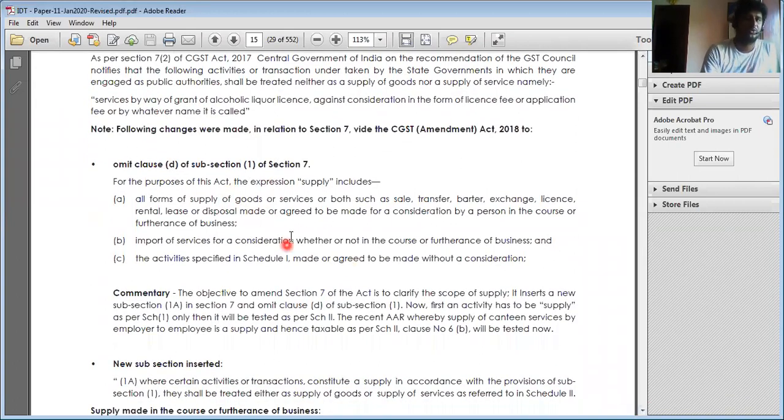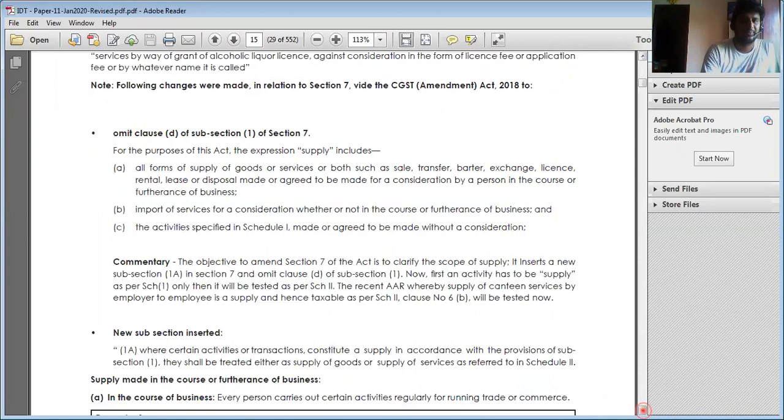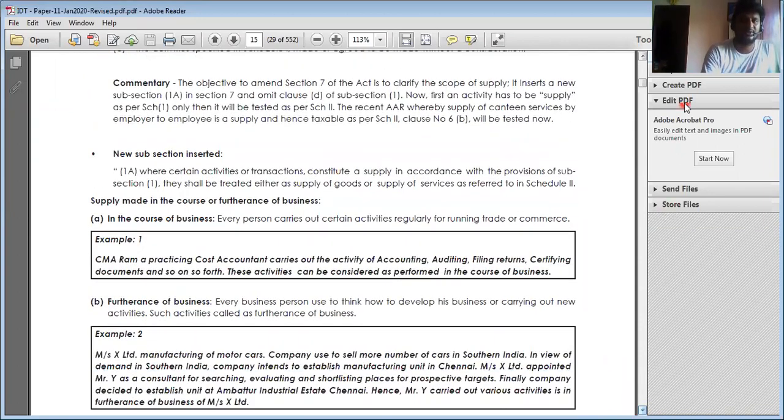Okay, so now section 71D has been omitted. That means 71A, 71B, 71C are there, and the next new section, 71A, has been introduced. Next, we'll just see 71C also. So 713 we'll see later, 73 we'll see later.